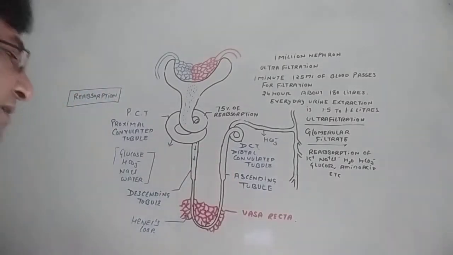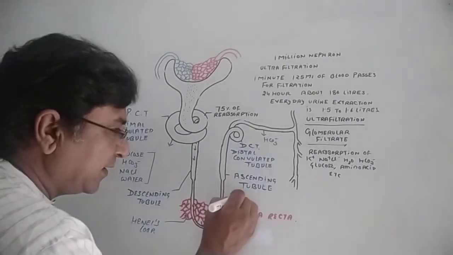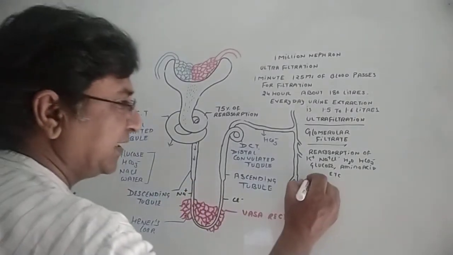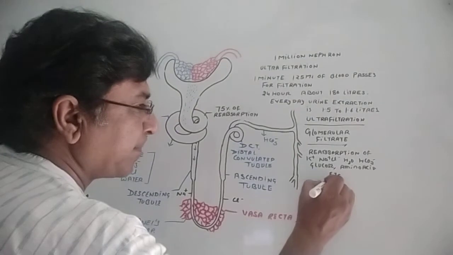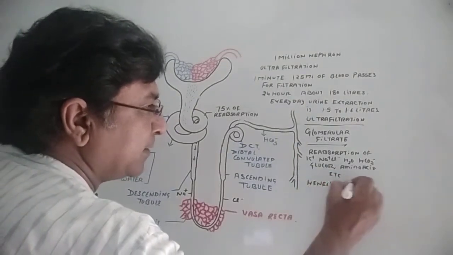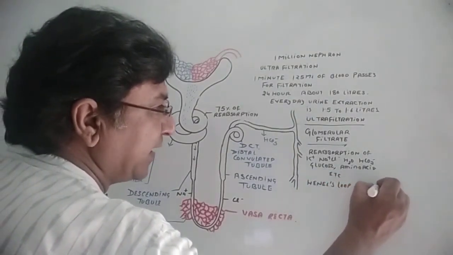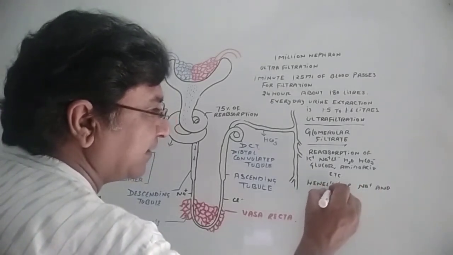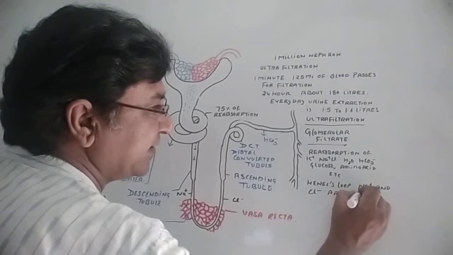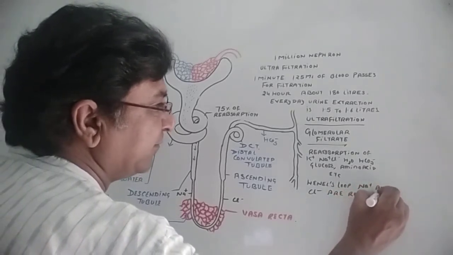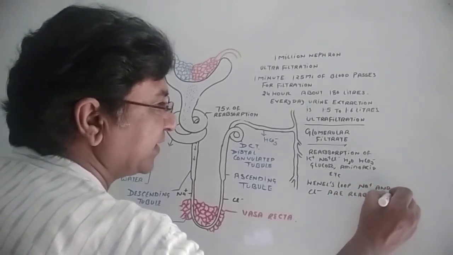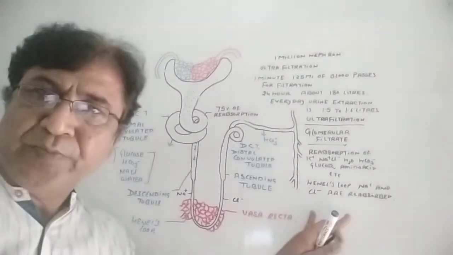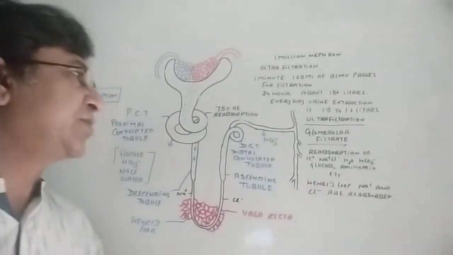Let us discuss Henle's loop. In Henle's loop, chlorine and sodium ions are reabsorbed. Very important points you should remember for each part. So in Henle's loop, sodium and chlorine ions are reabsorbed.